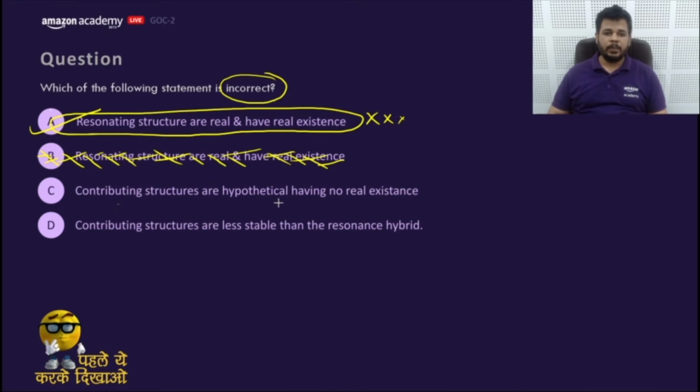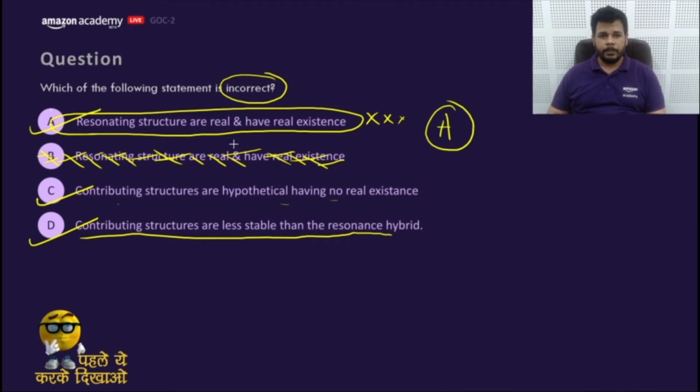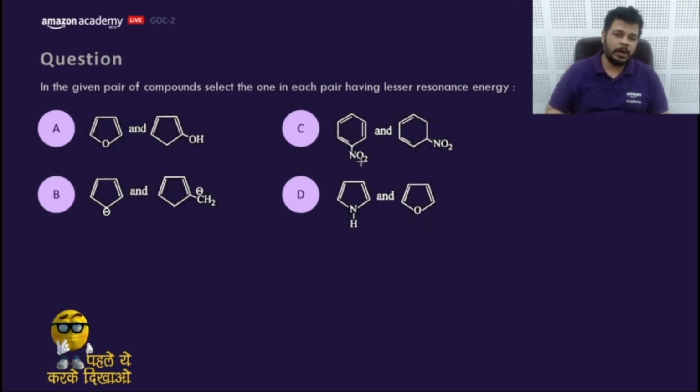Contributing structures are hypothetical, having no real existence. Absolutely correct. Contributing structures are less stable than the resonance hybrid. Yes, absolutely correct. That means the answer would be A. This is incorrect. They are hypothetical. Let's move to the next part of it. Resonance energy, very, very important.